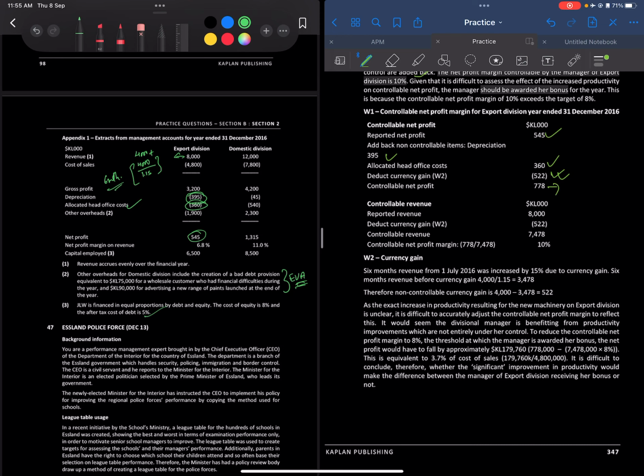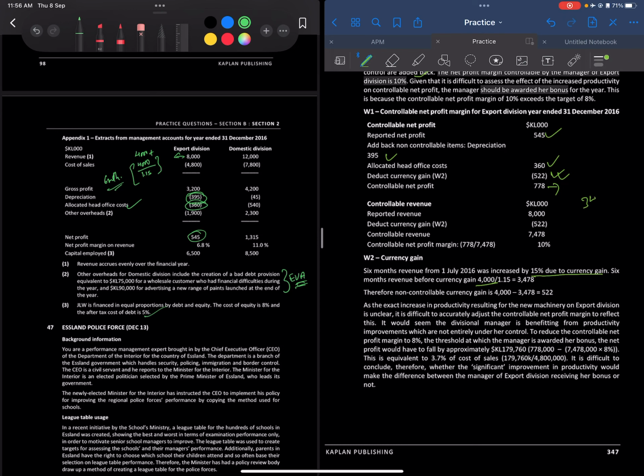So how much was the gain? Basically, we had 8,000 profit, we divided by 2, that will give us $4,000 per 4,000 or $4 million in 6 months, right? That was due to the increase in currency gain, right? So basically, if it was not for the exchange rate gain, it would have been how much? 4,000 exactly, right? But if it was not for the gain, it would have been 3,478.